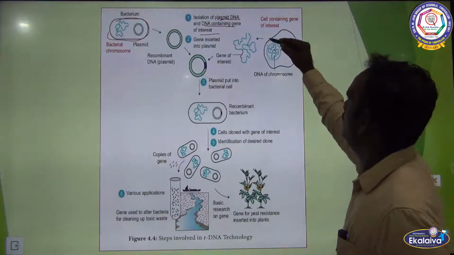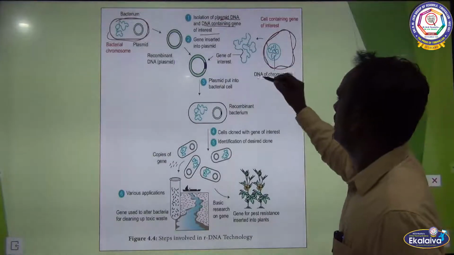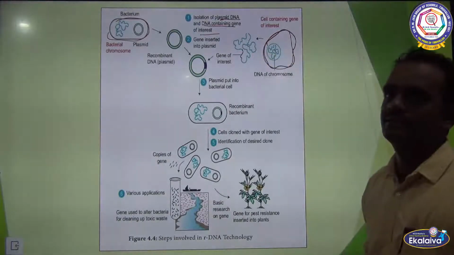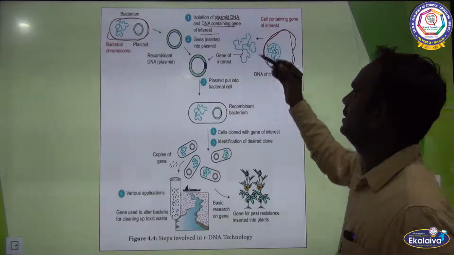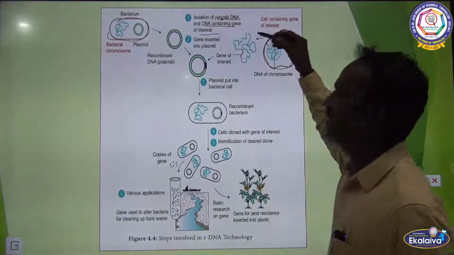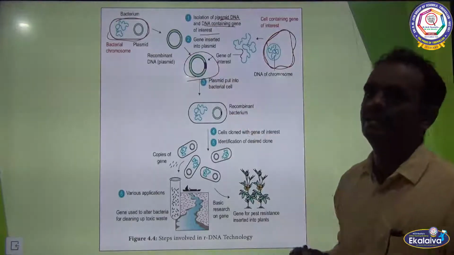So this is the desired DNA. So we have to take the DNA and cut the DNA fragments with the help of restriction endonuclease enzyme, and then join the plasmid with the gene of interest. Now we are getting the recombinant DNA or rDNA.